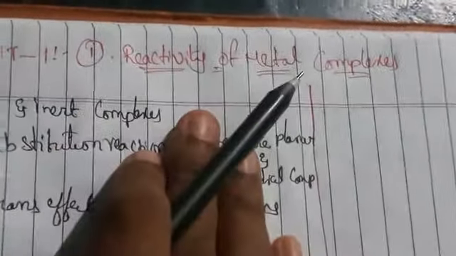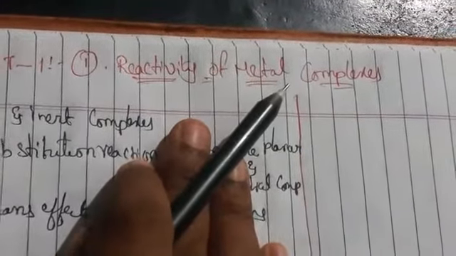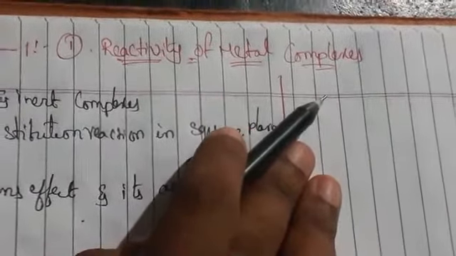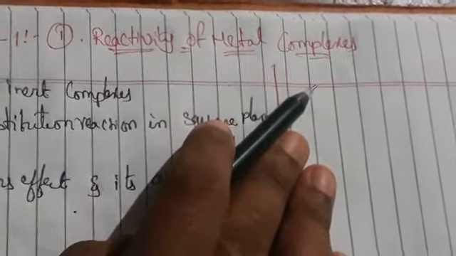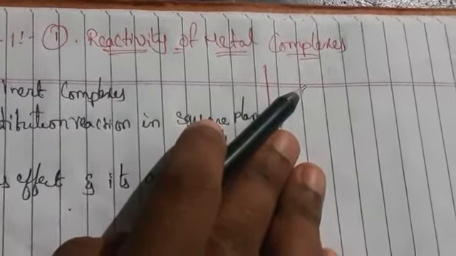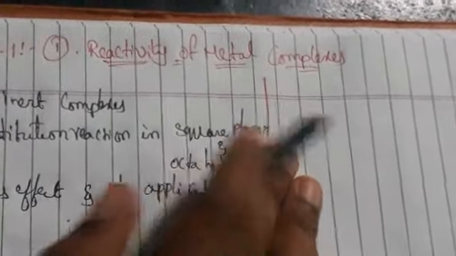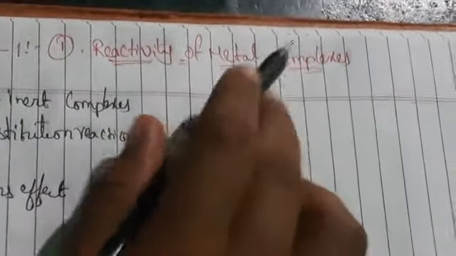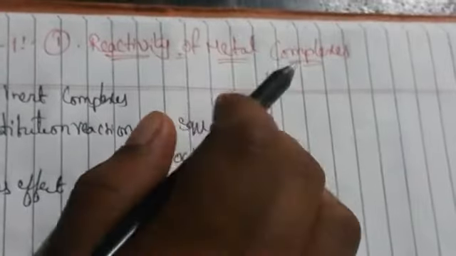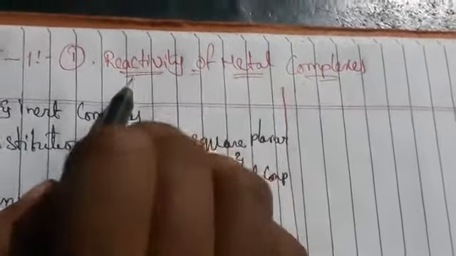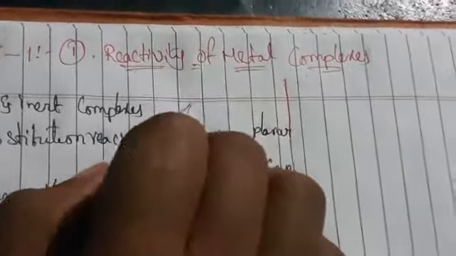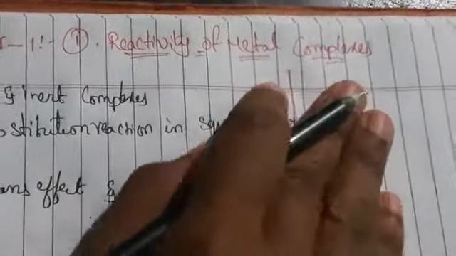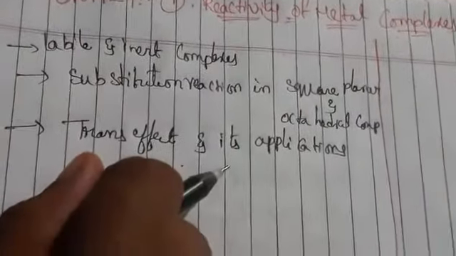So generally, reactivity of metal complexes. As we have learnt in coordination chemistry, what do you mean by complexes? To the central metal atom there will be a charge, indicated by square brackets. That one we call a complex. So here, for the metal complexes, it is about how the nature of the reactants is going to work. Now let us discuss first of all labile and inert complexes.